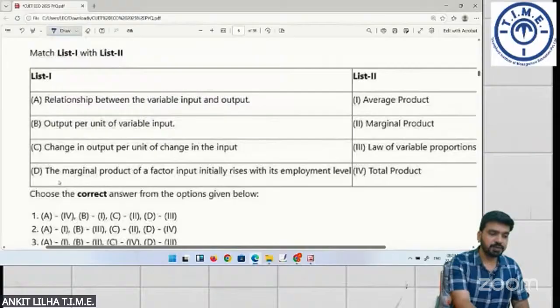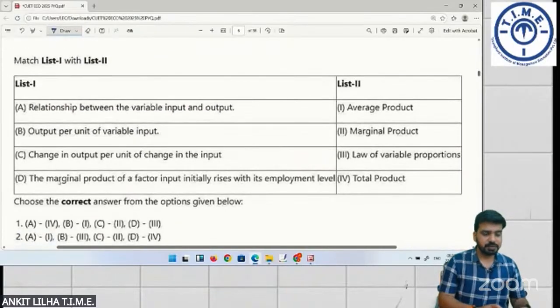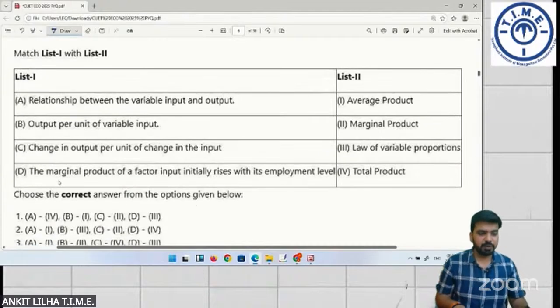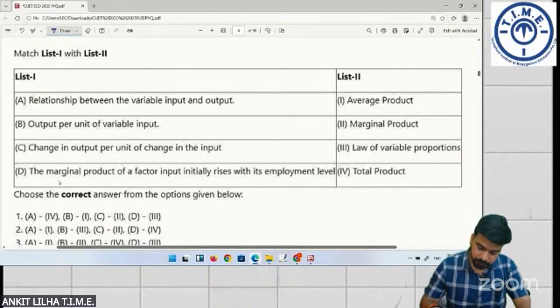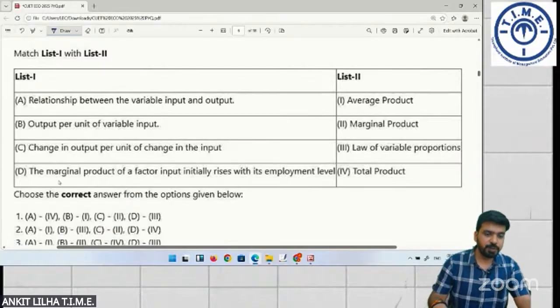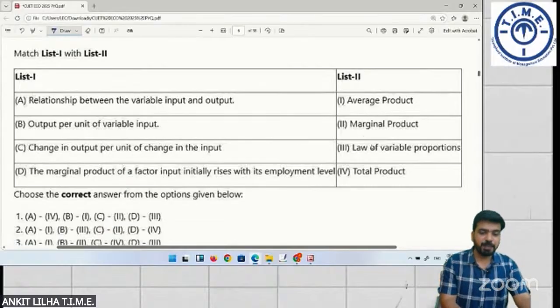Next, ये तो बड़ा आसान है. Tell me, क्या आंसर होगा इसका? Relationship between variable input and output. Is it AP, MP, law of variable proportion, total product?